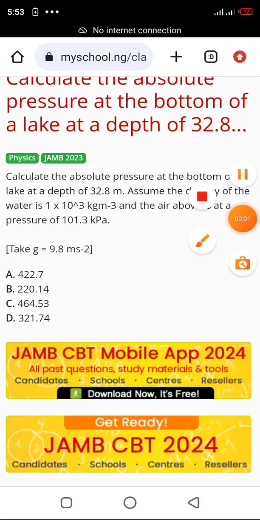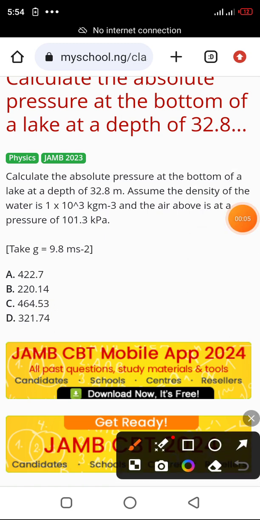This is Physics JAMB 2023, first question. Calculate the absolute pressure at the bottom of a lake at depth 32.8 meters. Assume the density of the water is 1 × 10^3 kilogram per meter cube and the air above is at a pressure of 101.3